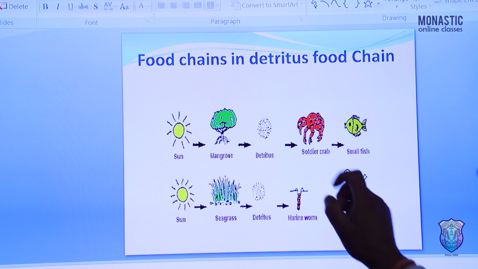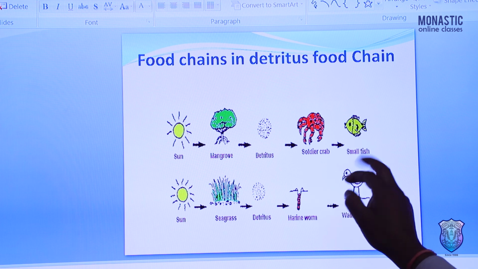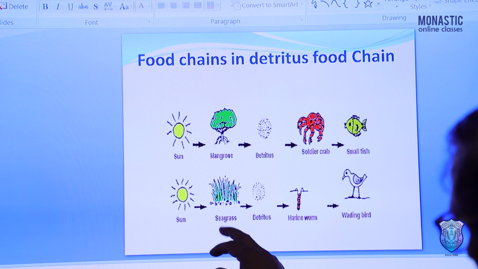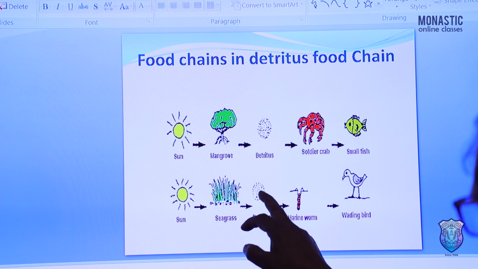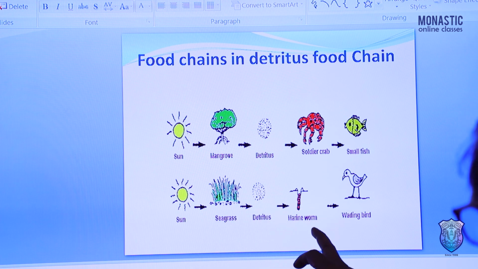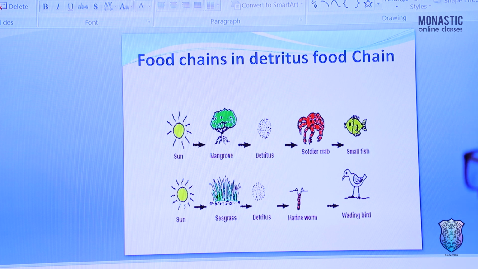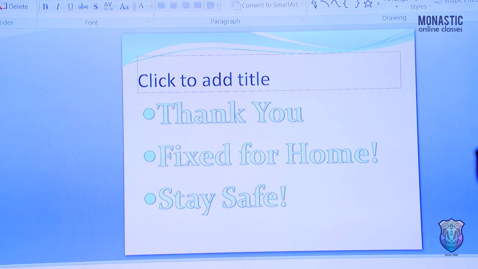They are eaten by crabs, and crabs are eaten by small fishes. Similarly, in grassland also: sun, grasses, detritus, and here are worms and birds. So these are the food chains in detritus.